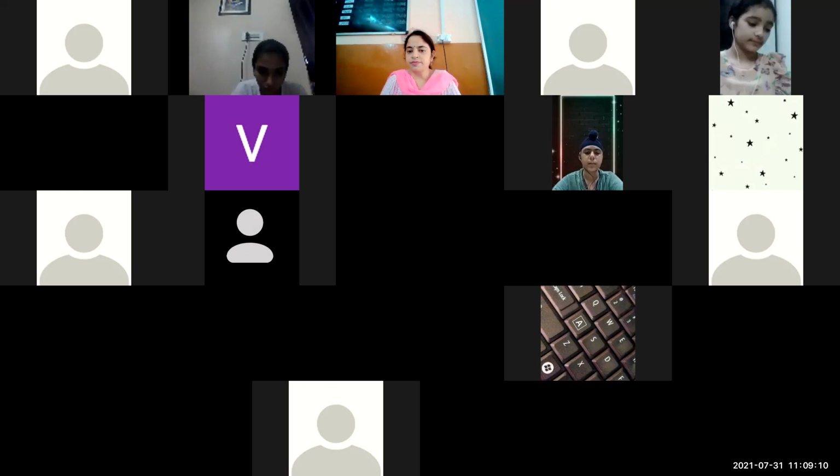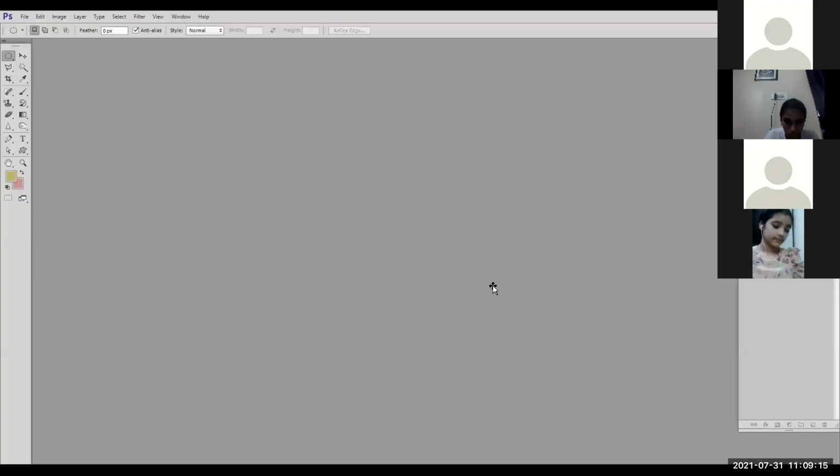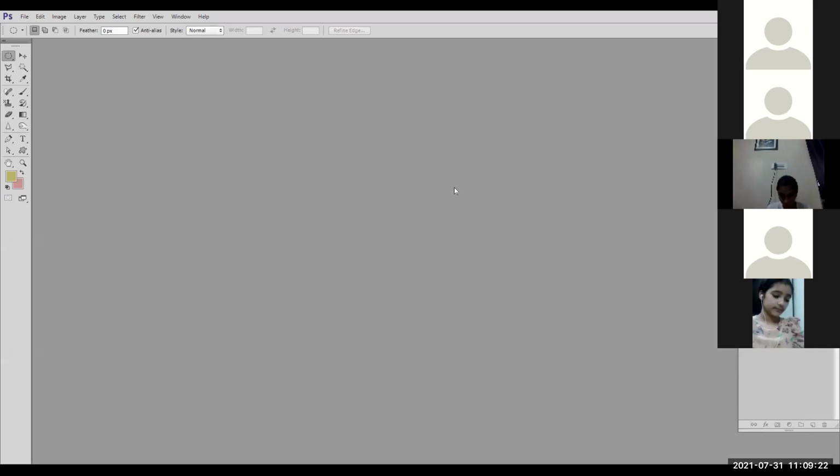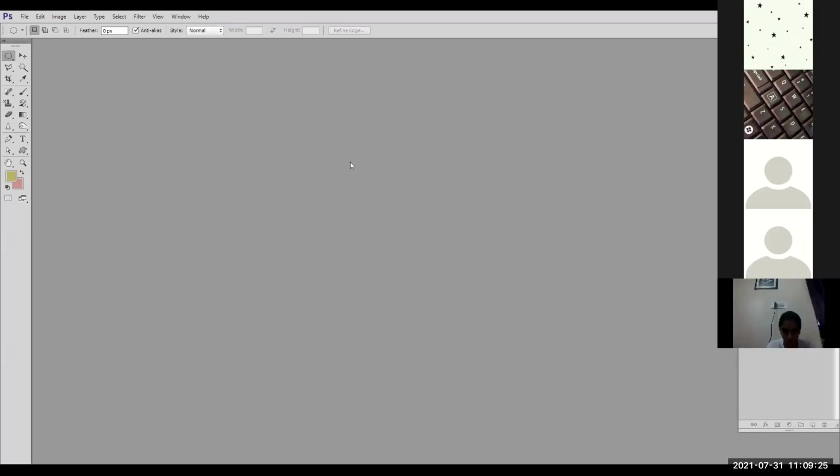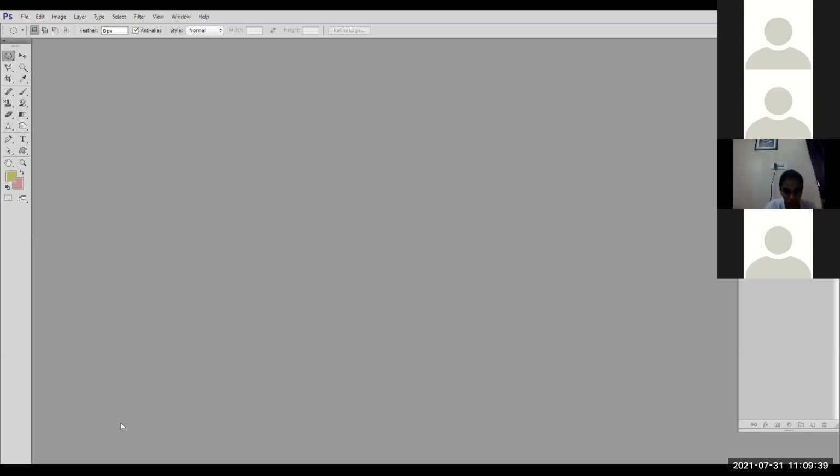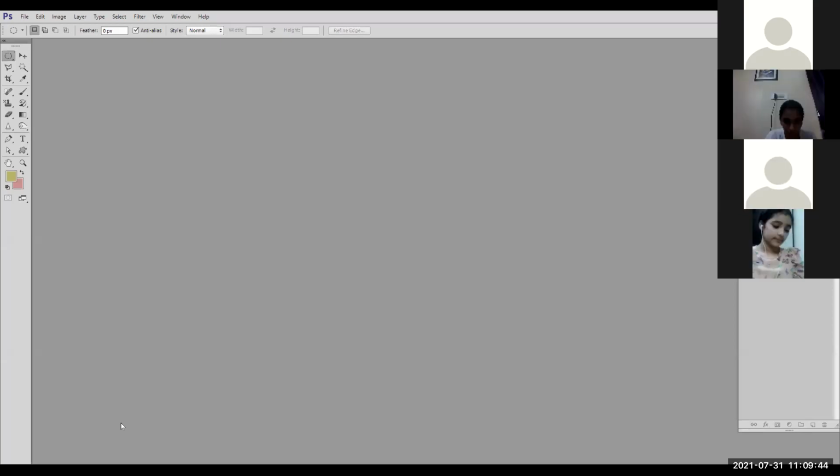How to start Photoshop? Anyone? Okay, yes, Akam. Click on Start button, click on All Programs, click on Adobe Photoshop CS3. Okay. You can click on Start button, All Programs, Photoshop, Adobe Photoshop folder, and then Adobe Photoshop option, like we open any other program. You can also type Photoshop in the search box along with the Start button.